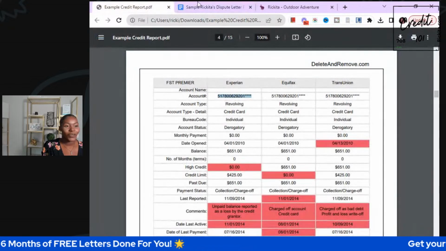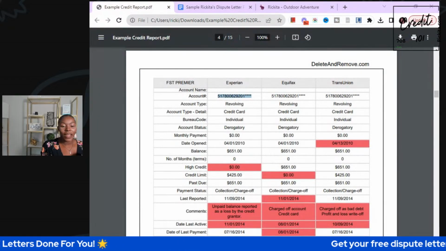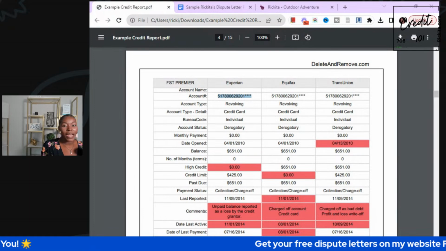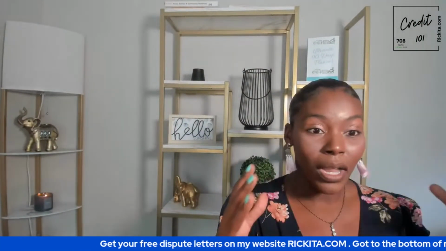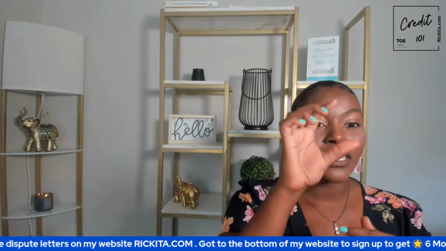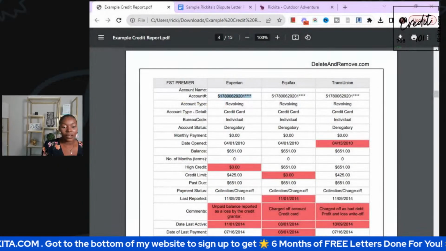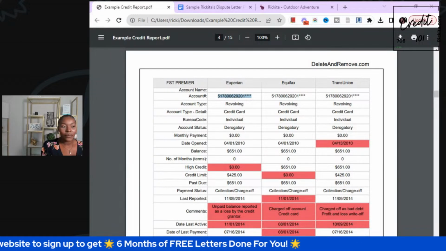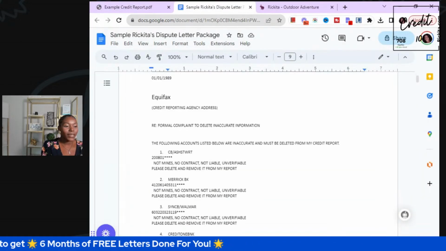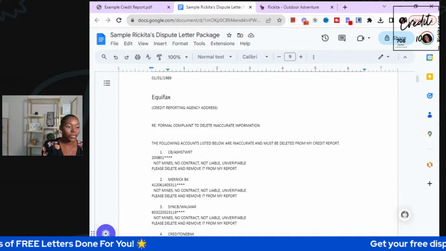And let me tell you another thing too. One thing that I did when I was being lazy, but I knew I needed to repair my credit, was I made all of my letters. I put them all on there, like how I have these letters like this. I copy and paste all of the information. So let me show you what I mean. I copy and paste all of the different accounts that we have on here. See how we have all these different accounts? I copied and pasted this onto all of the letters.